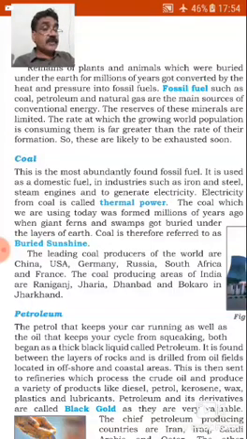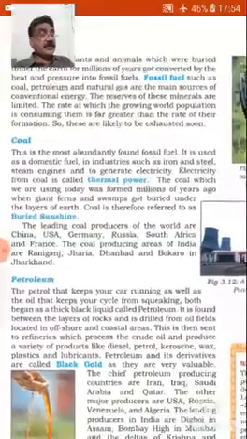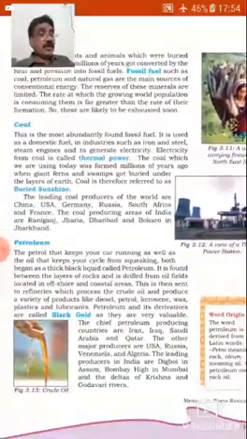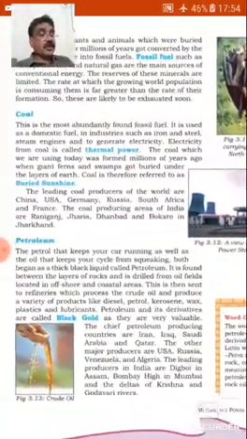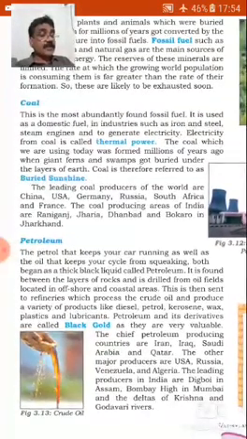Petroleum. The petrol that keeps your car running as well as the oil that keeps your cycle from squeaking both begin as a thick black liquid called petroleum. It is found between the layers of rocks and is drilled from oil fields located in offshore and coastal areas.